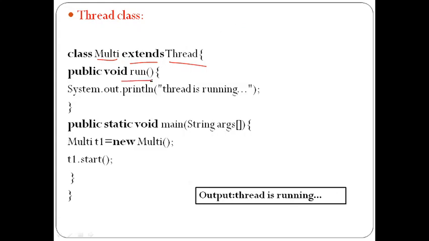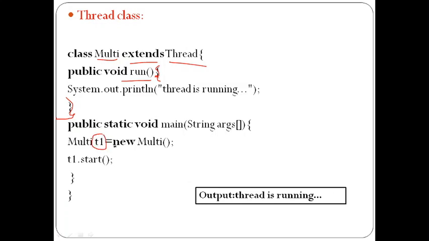If you want to perform any activity by using a thread, that portion of code we need to write within the run method. Now I have extended the Thread class for my Multi class, and within my main method for my Multi class I have created an object called t1.